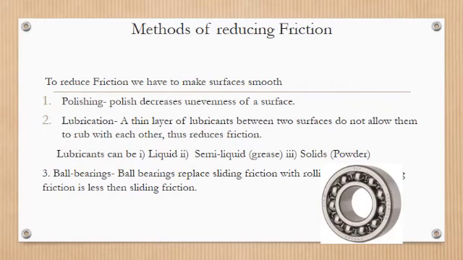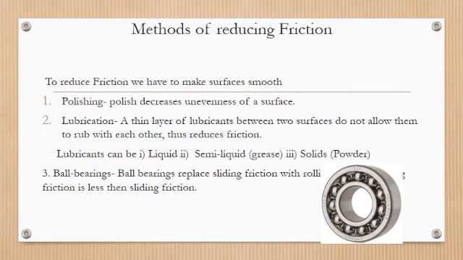Oil-like substances which help to reduce friction when put on a surface are called lubricants. Lubricants can be liquid like oils, semi-liquids like grease, and solid like talcum powder. There are a few more examples of using talcum powder to reduce friction.